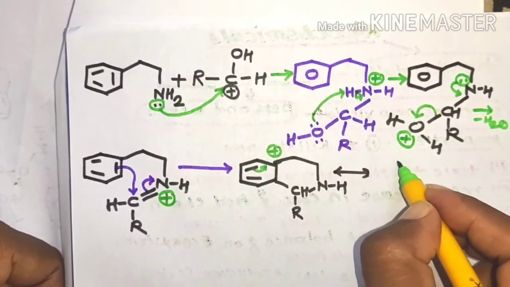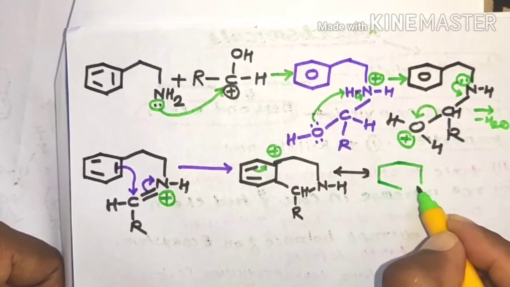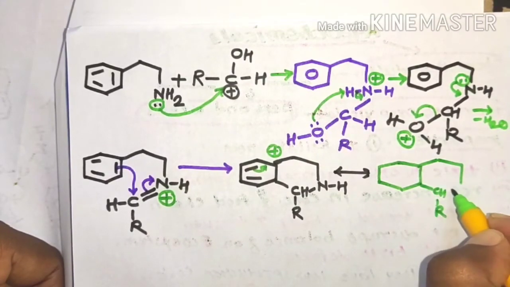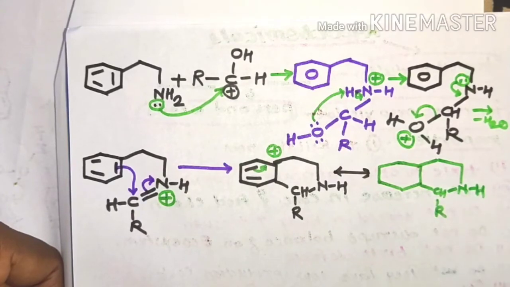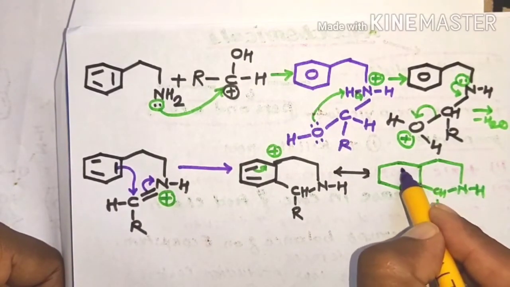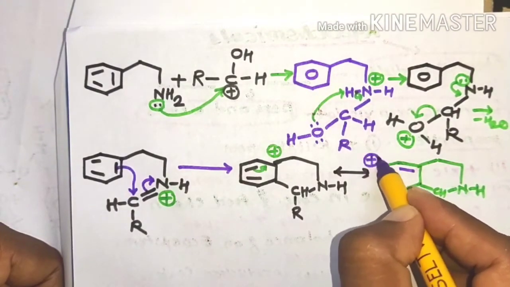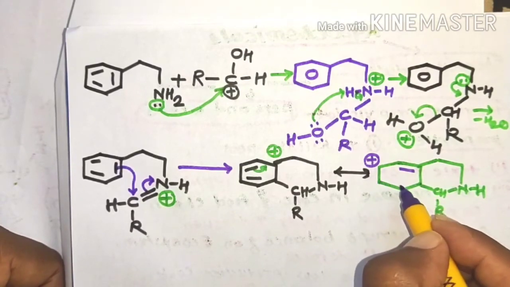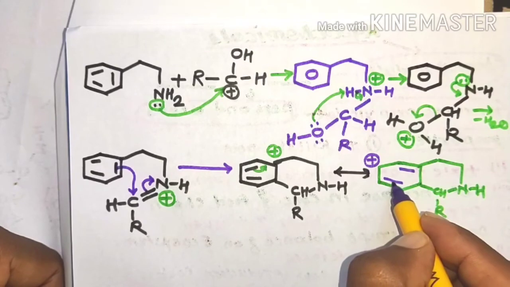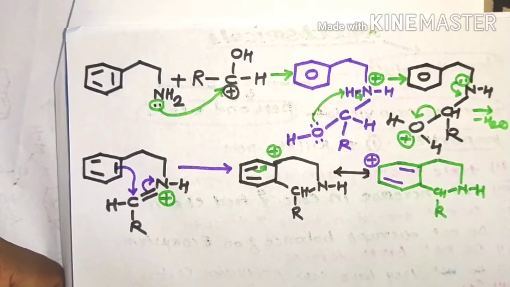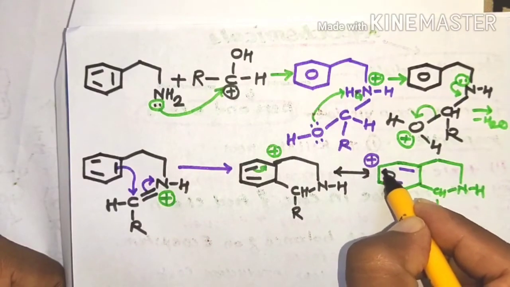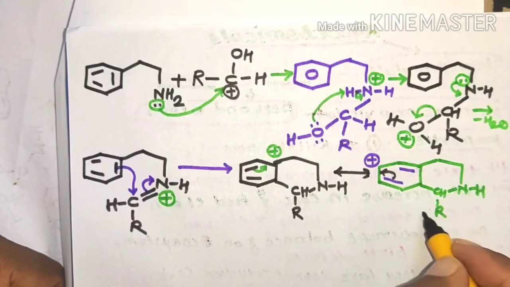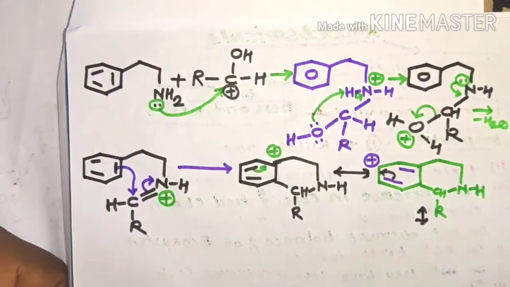There is formation of a more stable resonating structure, CHR, NH, and then the positive charge is again conjugated with this pi bonded electron. This pi bonded electron shifts toward these carbon atoms to form a single to double bond. That means formation of another resonating structure.